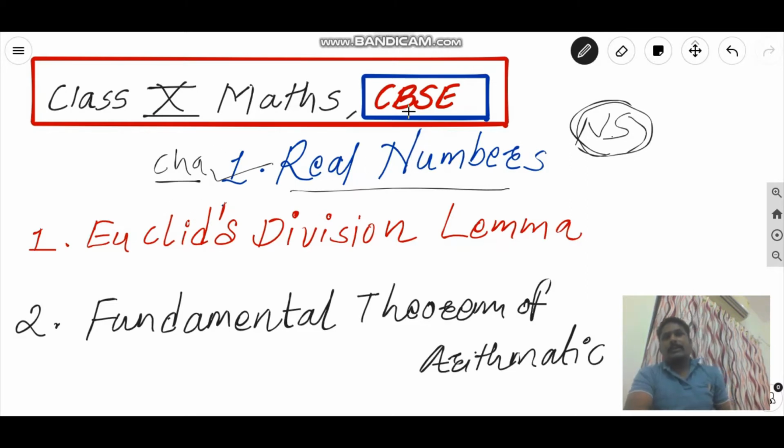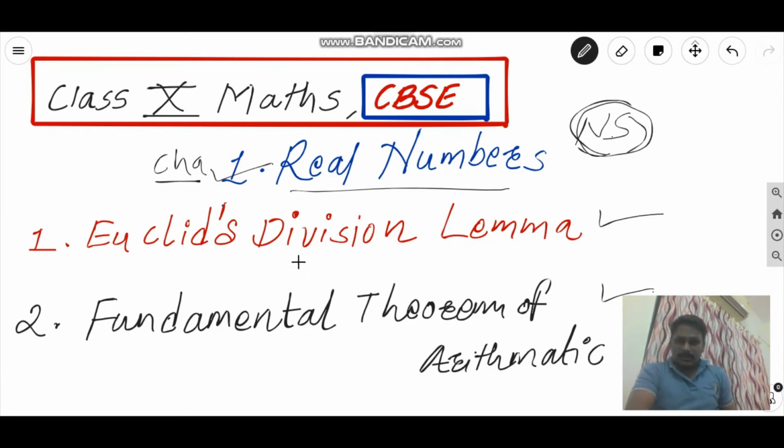In that, these two new concepts are Euclid's division lemma and second is the fundamental theorem of arithmetic. These are the two new concepts that we are going to add into the number system. So that is the continuation.